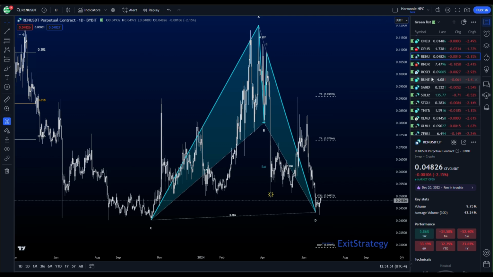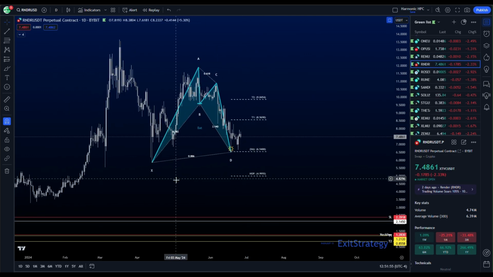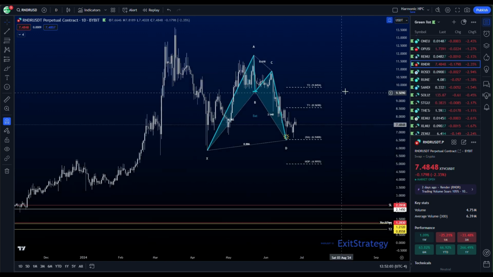Ren has a daily bat pattern. We are also at the lows. Render has a daily bat pattern. It is forming sort of this corrective triangle, and what we know about bat patterns is they like to extend ranges, so perhaps we just continue this forward range for a while.